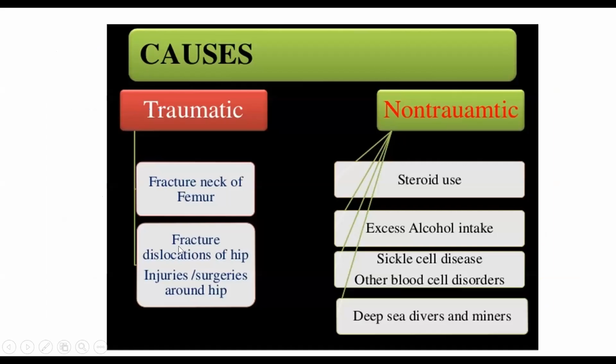So the traumatic cause is a femur neck fracture. Non-traumatic, there are a lot of causes. One most common cause is steroid. Whenever you take steroid in skin problems, kidney problems, malignancy, and other things, steroid overuse leads to avascular necrosis. Excess alcohol for 10-15 years also leads to AVN.